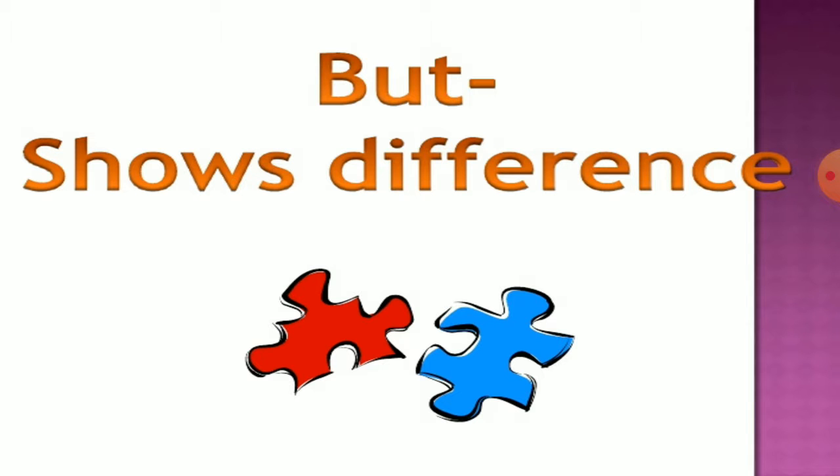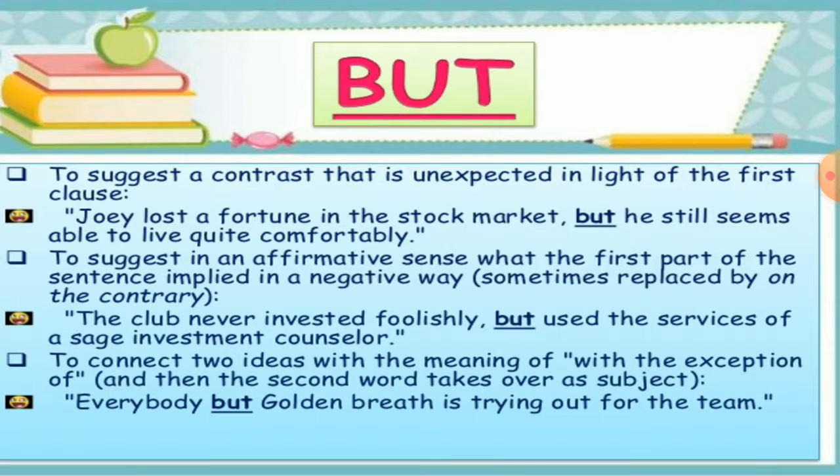But shows difference. But to suggest a contrast that is unexpected in light of the first clause: Joey lost a fortune in the stock market, but he still seems able to live quite comfortably.